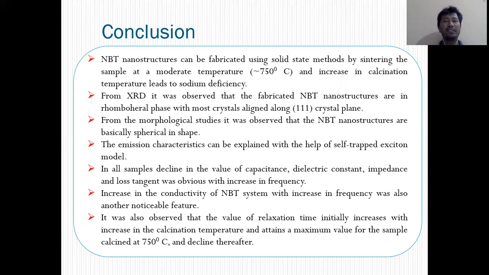The emission characteristics can be explained with the help of self-trapped excitons. And of course, in the dielectric part, in all samples, a decline in the value of capacitance, dielectric constant, impedance and loss tangent was observed with increase in frequency. An increase in the conductivity of the NBT system with increase in frequency was also another noticeable feature of our work. It was also observed that the value of relaxation time initially increases with increase in the calcination temperature, and attains a maximum value for the sample calcined at 750 degrees Celsius, and it declined thereafter.